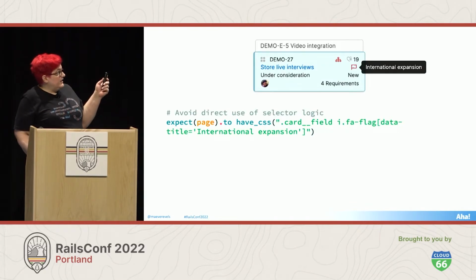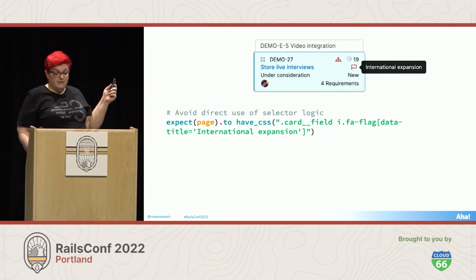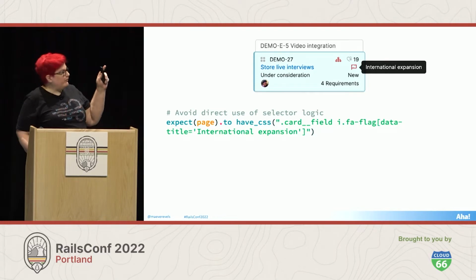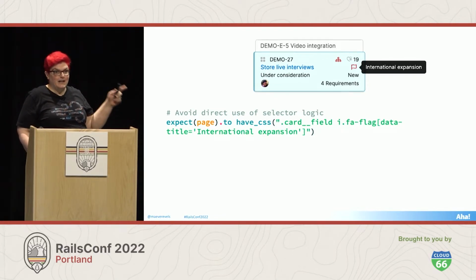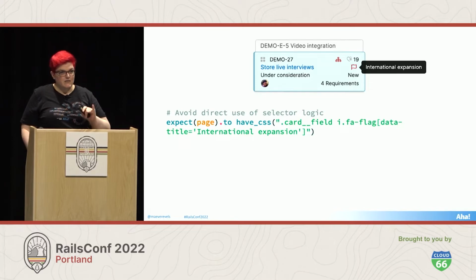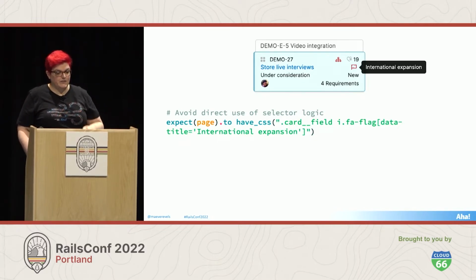So here's an assertion with a moderately complex selector in it. It's kind of long and dense. It wraps around to a second line, and we have to compare it against the rendered page to even understand what it's actually trying to assert. So it's looking for a card field with a flag icon that happens to be identified by this tooltip, international expansion, whatever that means. So this assertion is describing the output. But what's the behavior we're really trying to assert here?